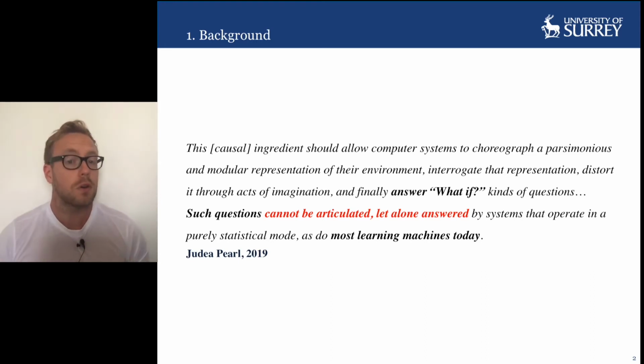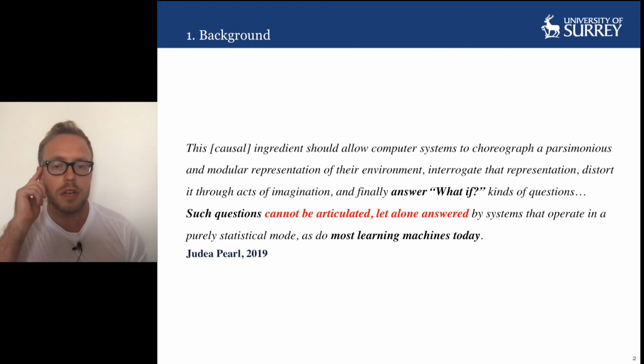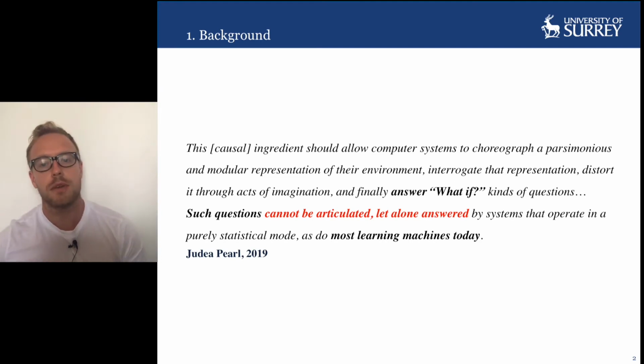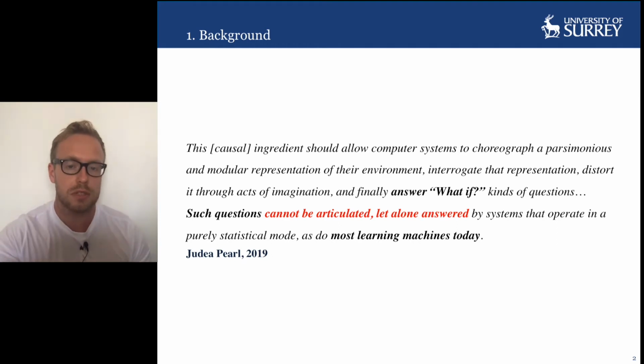He said this causal ingredient should allow computer systems to choreograph a parsimonious and modular representation of their environment, interrogate that representation, distort it through acts of imagination, and finally answer what-if kinds of questions. Such questions cannot be articulated, let alone answered, by systems that operate in a purely statistical mode, as do most machine learning algorithms today. So in other words, if we want to be able to use machine learning in order to answer important scientific questions, then causality represents an essential component.